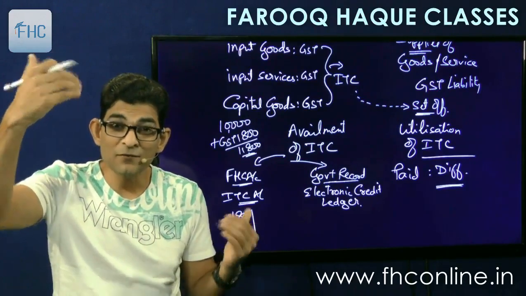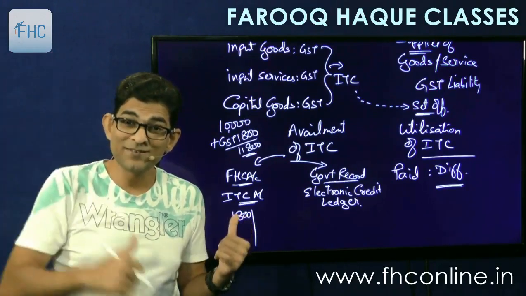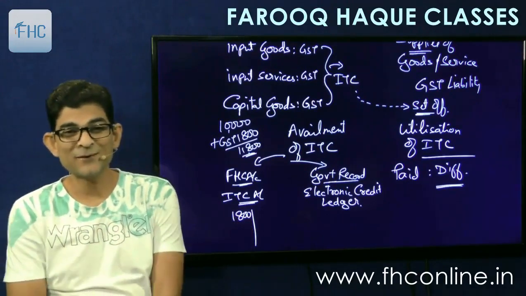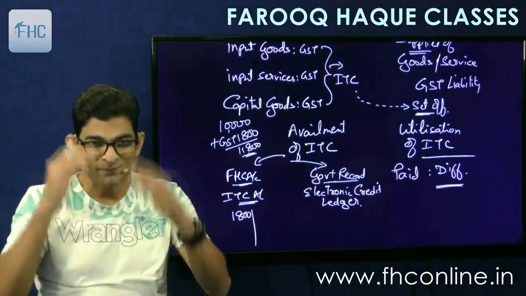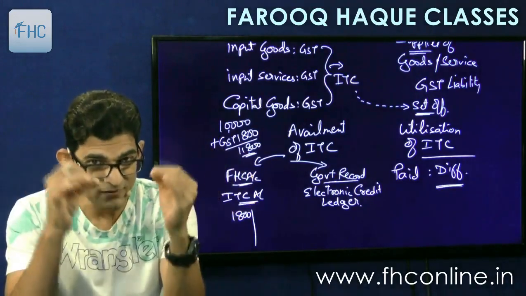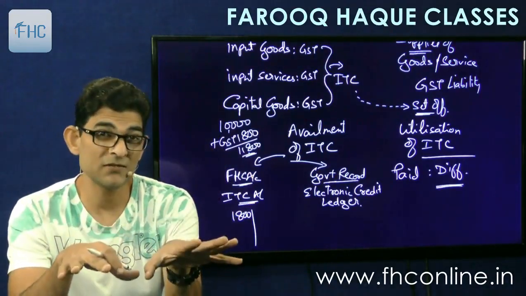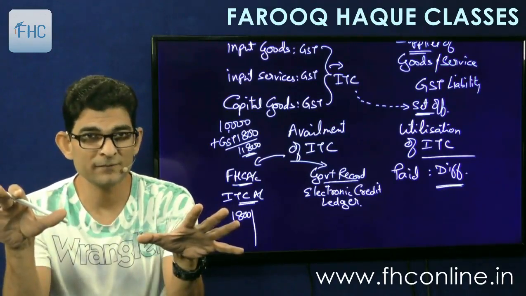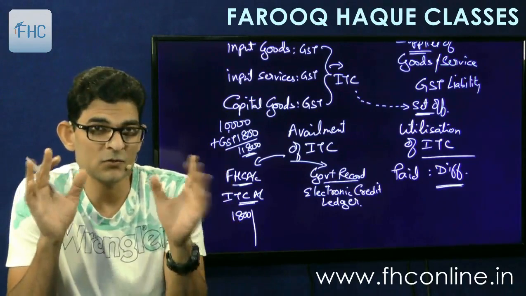I am saying I have availed credit, but see, I am debiting 1,800 to my ITC account. So please understand this jargon right now at the inception stage. Otherwise, it will create havoc as we move ahead. Okay, these are very primary things you have to clear right now.